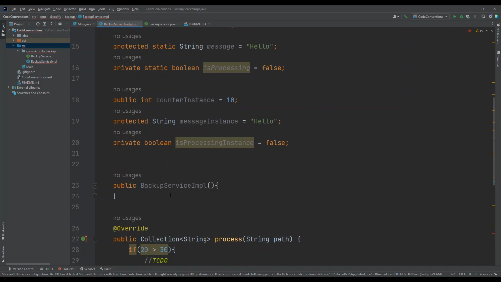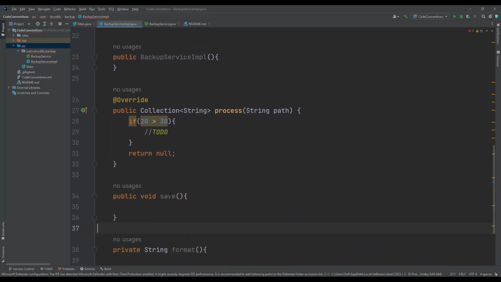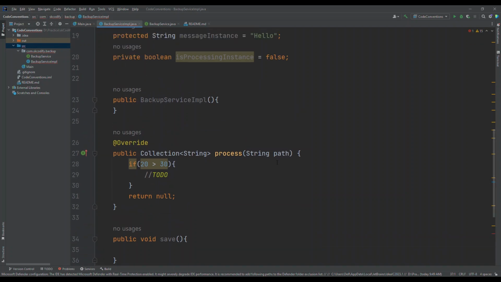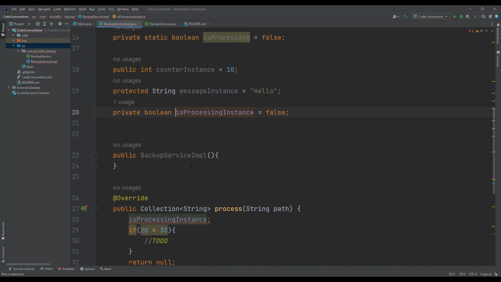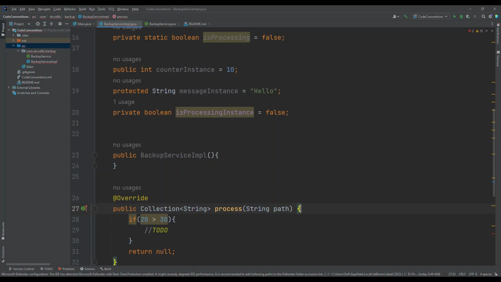Although these days we have an IDE that is going to assist you in finding where that variable is defined. Let's say I use this process instance, and if I click on this, it will take me to that variable. But this is not just about where that variable is declared. There is something more involved here.